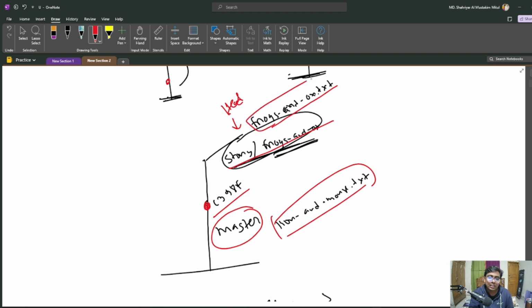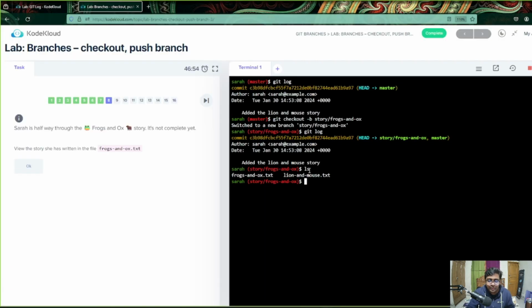Let's check this out. If you have any queries, you can pause this or ask me the question. You can see in this branch we have two files, right? If we move to master later on, you will see that there is just one.